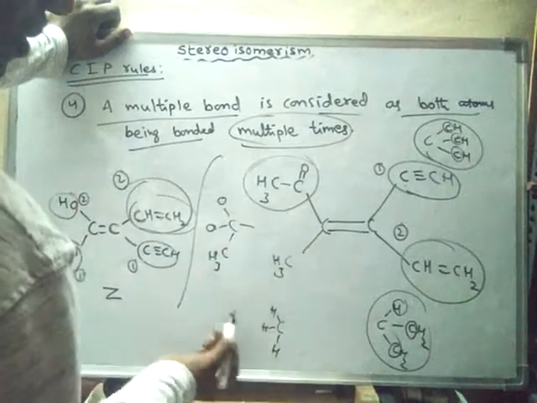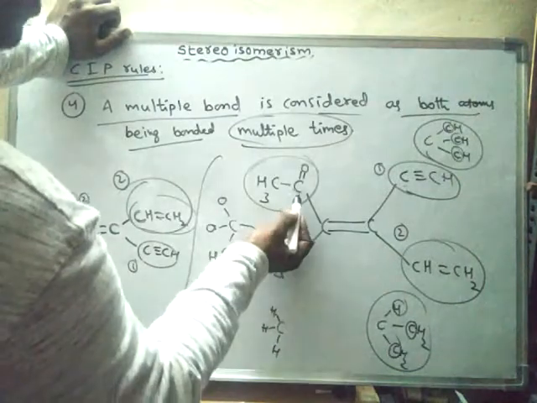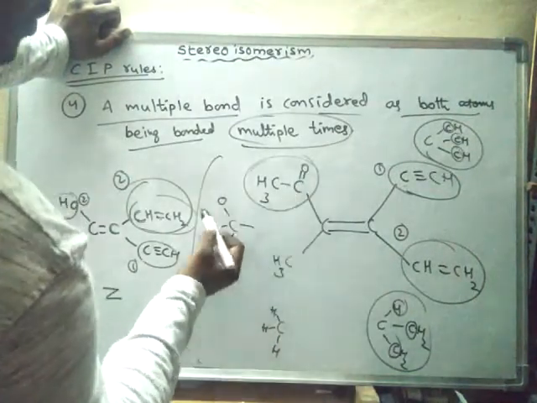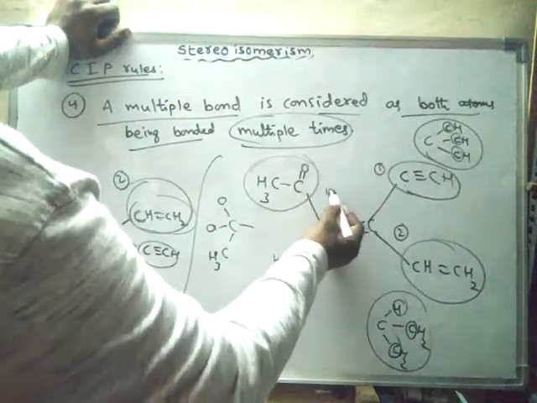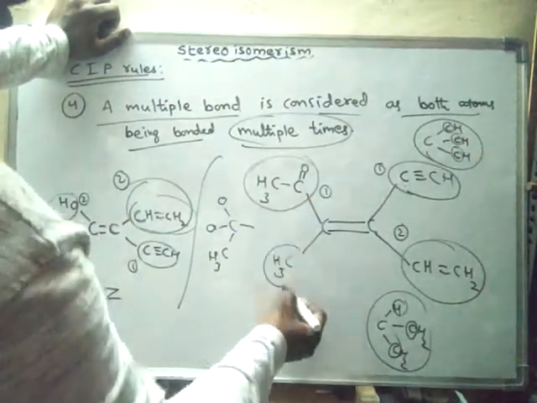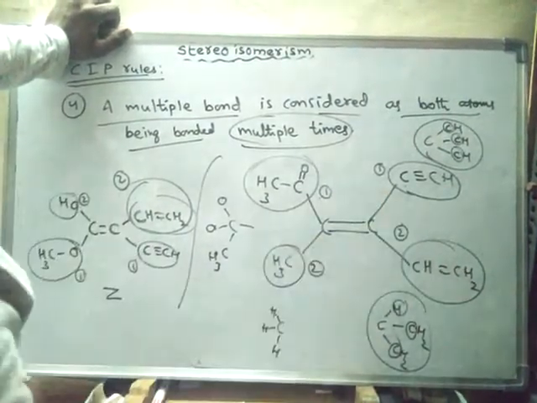So now here, to this carbon 3 hydrogens are attached, and to this carbon 1 oxygen, that means 2 oxygens and 1 carbon. Hence it is given more priority according to atomic number, and the other is given less priority. Again, the higher priority groups are on the same side.